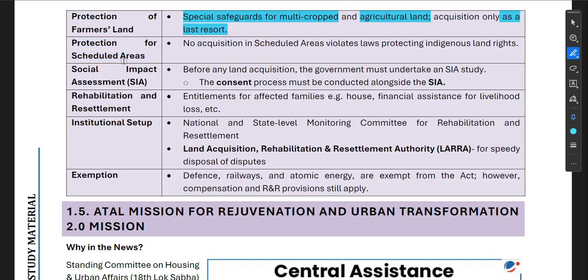Now, protection for scheduled areas. No acquisition in scheduled areas that violates laws protecting indigenous land rights.